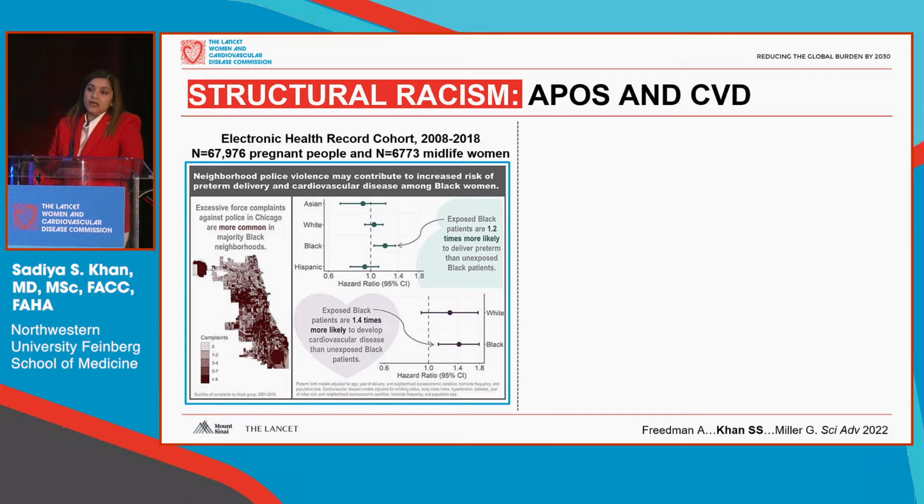One of the things that we know is a serious problem in Chicago is a legacy of redlining and residential segregation. So even when accounting for other neighborhood level factors, we still saw this significant increase in preterm birth and coronary heart disease.